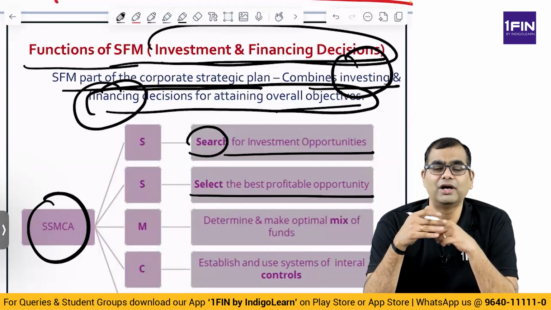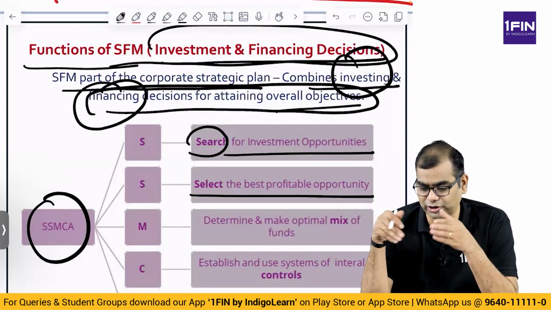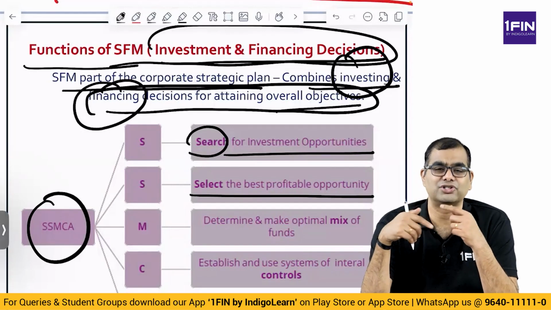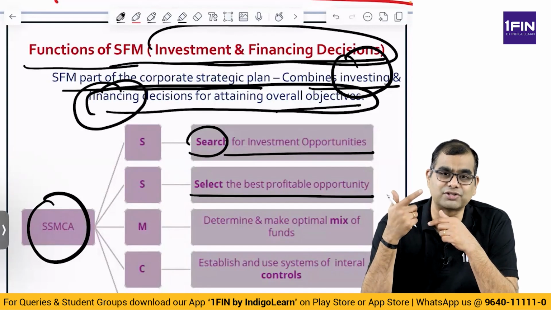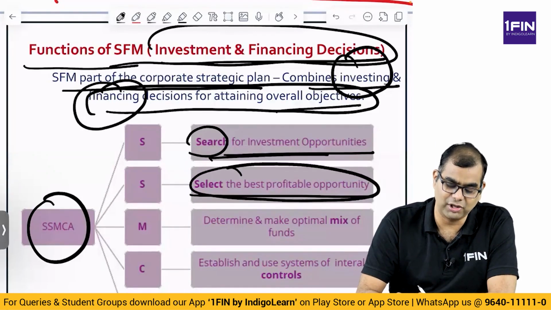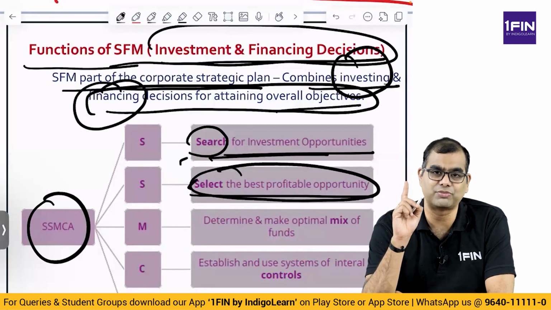So whatever you learn in capital budgeting decisions, what you learned in CA inter capital budgeting, or what you're going to learn in advanced capital budgeting decisions in CA final, is basically about evaluation of these projects. How do you take project financing, how do you take project investment decisions, right? So you search for opportunities and select the best profitable opportunity. You search for the opportunity, and second S, right? You select the best possible opportunity.